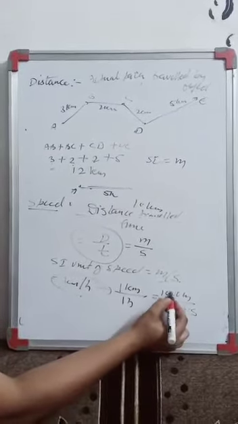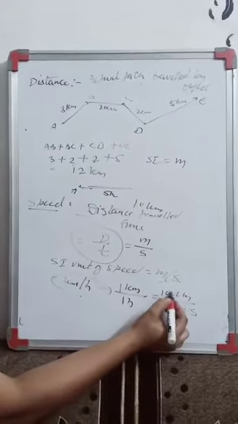So 1 kilometer per hour is equal to 5 upon 18 meter per second, right? Now, if I want to convert 54 kilometer per hour into meter per second, it will become 5 upon 18 into 54, which is 15 meter per second.